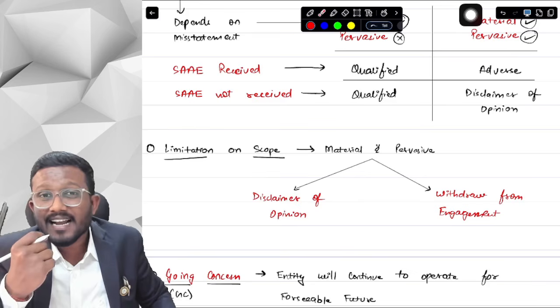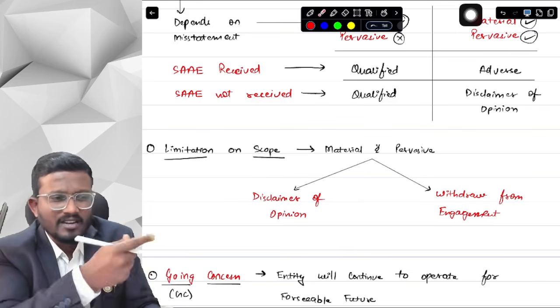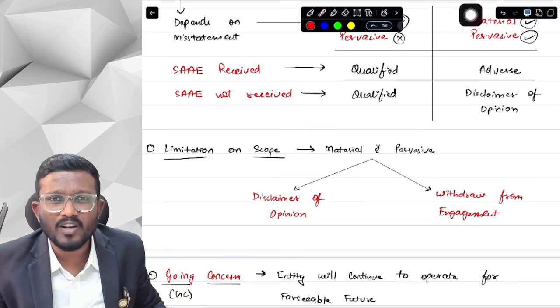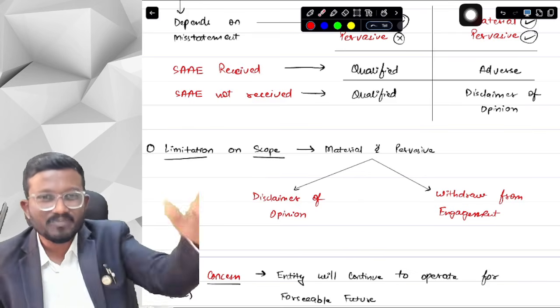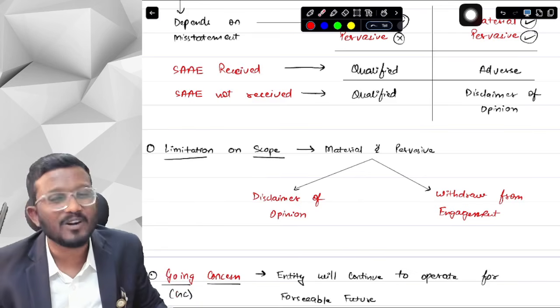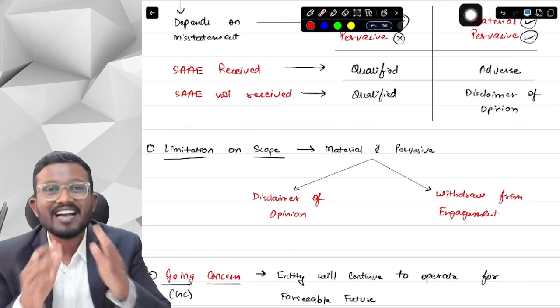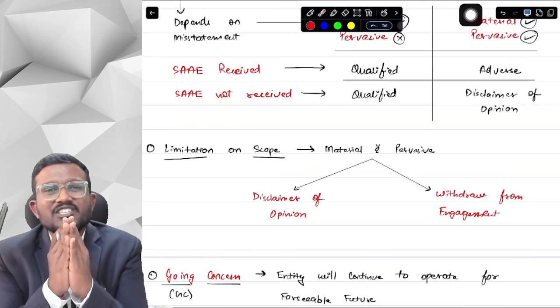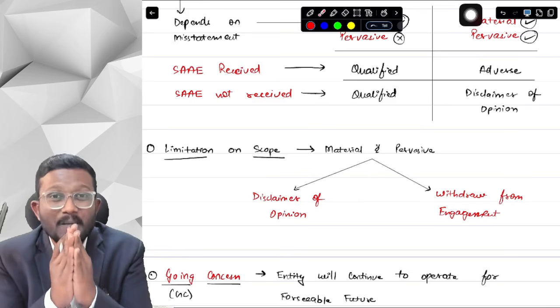Now, as an auditor, can I just put handcuffs on the management and tell them that I will check inventory whether you want it or not? Or can I act like a CID officer and just push the door and check inventory? No, I cannot do that because I don't have the power to do that. The maximum I can do is request the management, please allow me to check the inventory. I can say this to management.